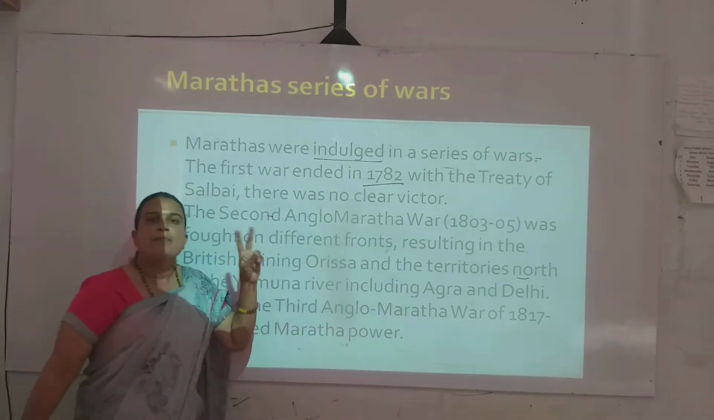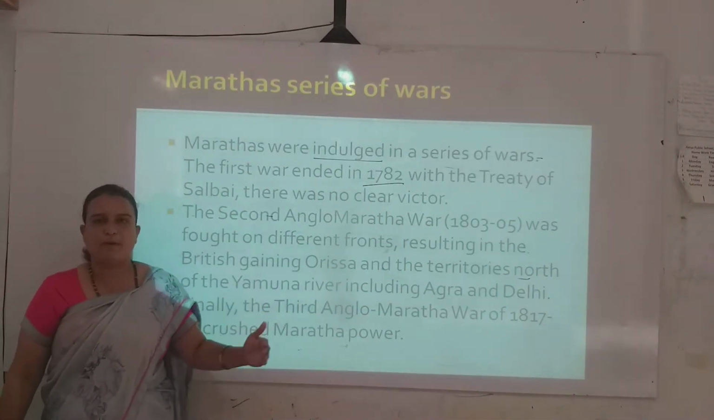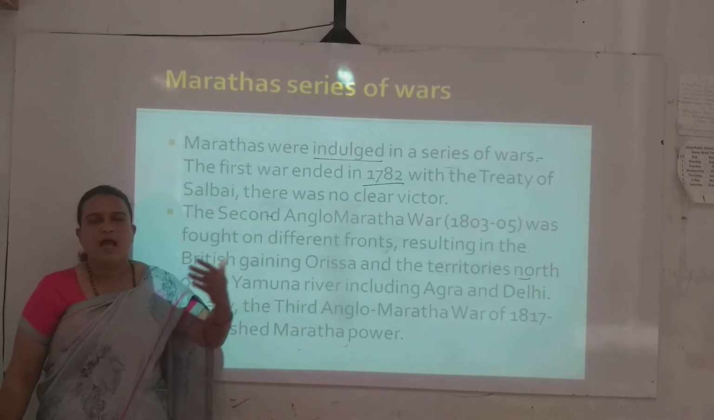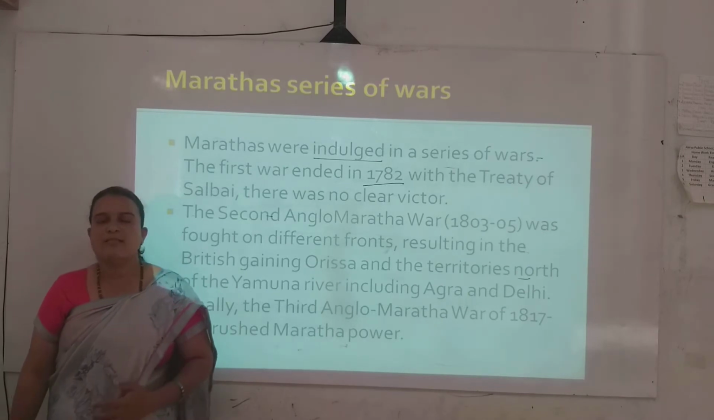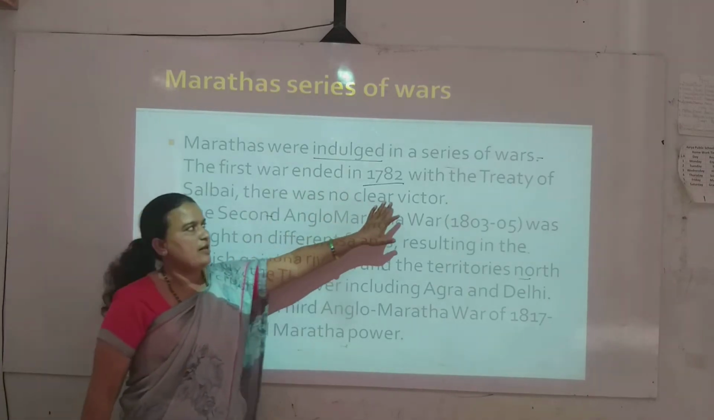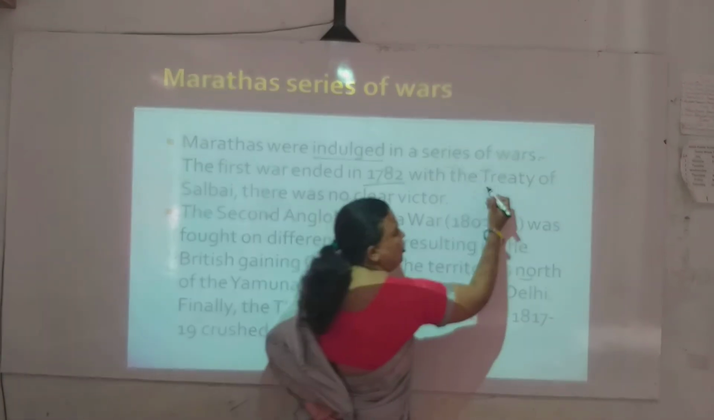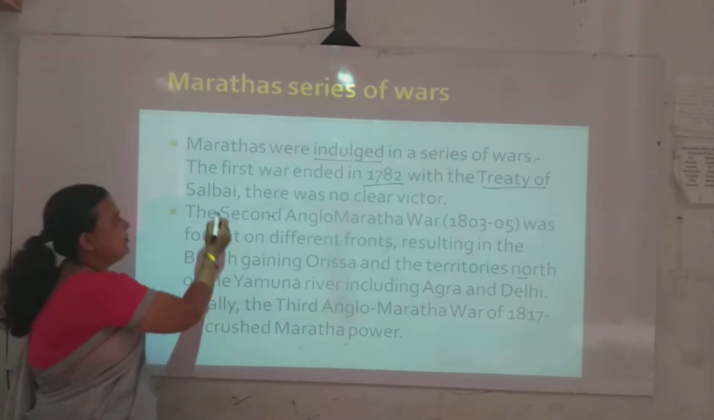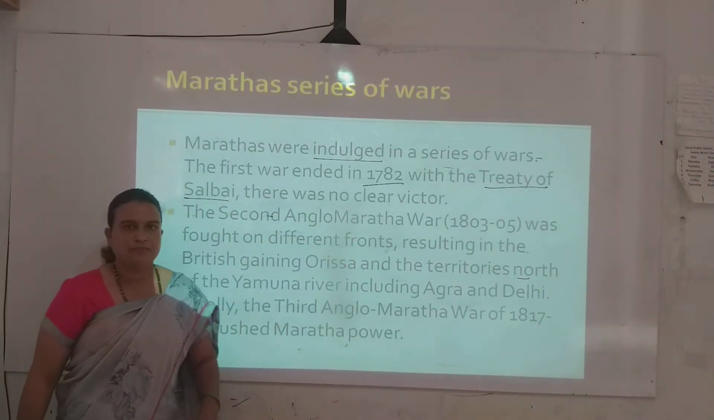1782. There were three wars between the Marathas and the company. These wars are also called the Anglo-Maratha wars. The first war ended in 1782 with the Treaty of Salbai, which means there was no clear victor.